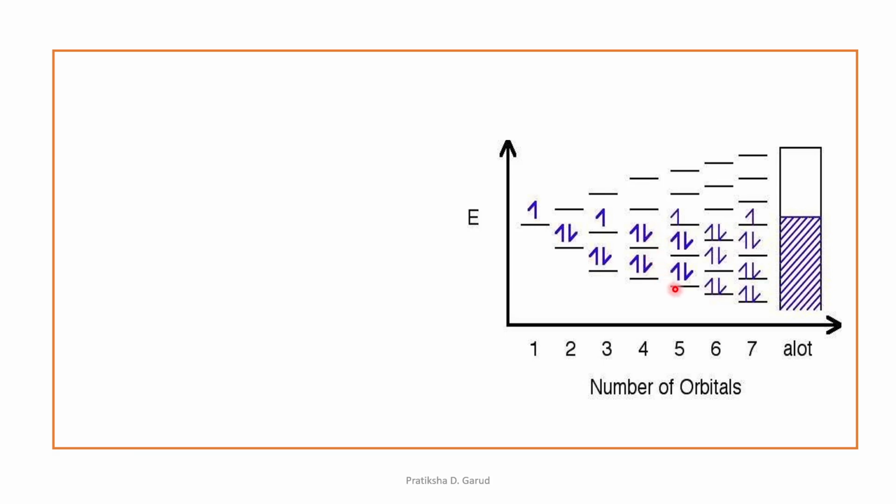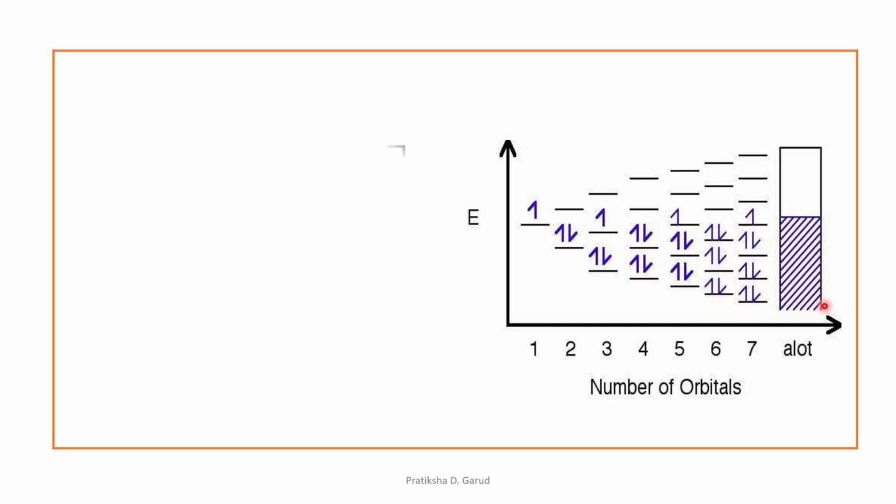Five sodium atoms, the electrons are filled into the bonding, non-bonding, non-bonding. Again six sodium atoms, that means six electrons, they are again filled to the lower side. Again seven sodium atoms, seven electrons, they are filled to the lower side. That's why we can say that we get a band, and that band is always half filled because the electrons are filled to the lower side.